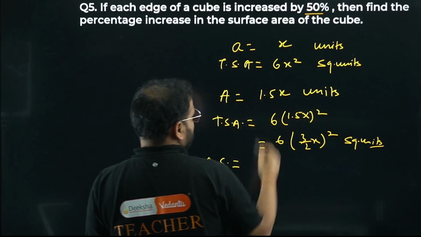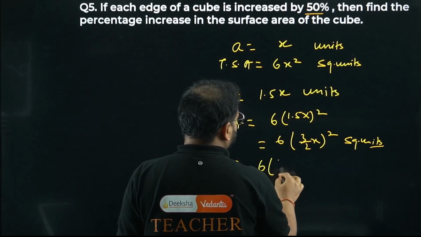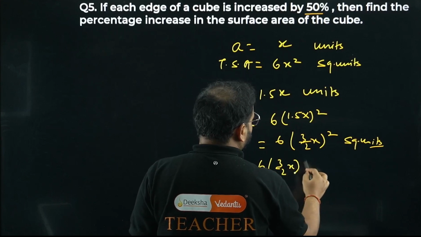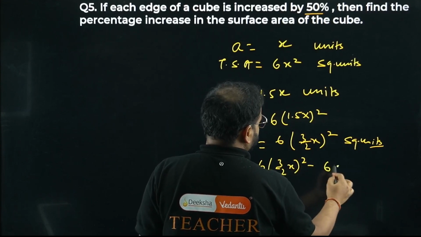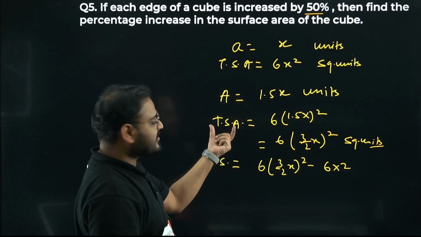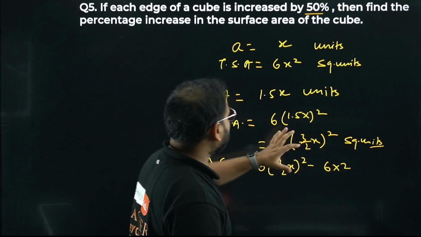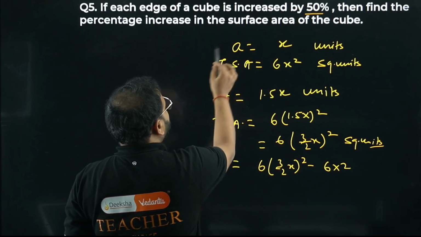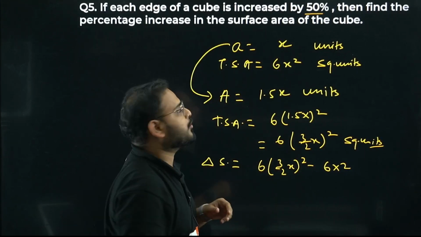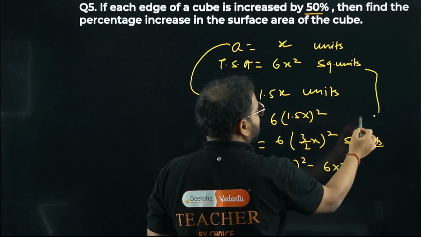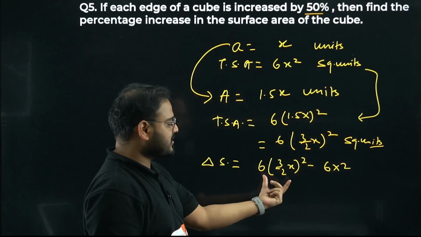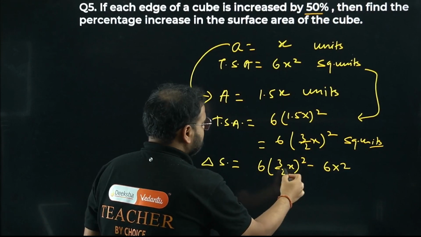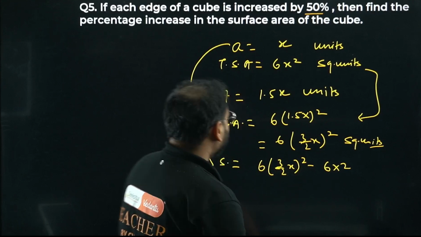The difference will be 6 times (3/2 x) the whole squared minus the original surface area. If the side is increased, the total surface area will be more, right? The side increases from x to 1.5x, so the area will also increase. That's why I've taken this one as greater, minus the original surface area.